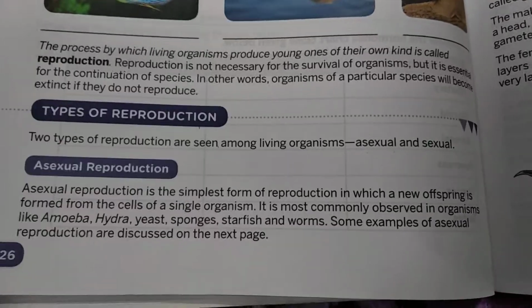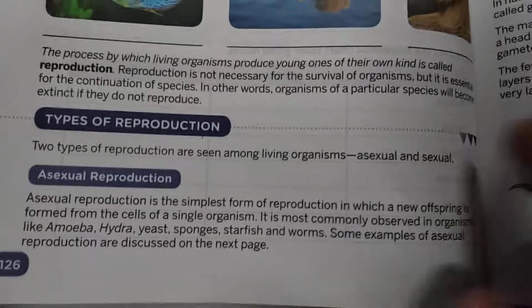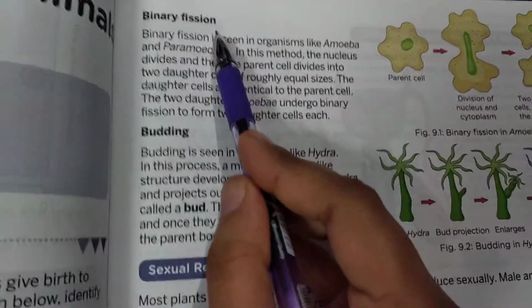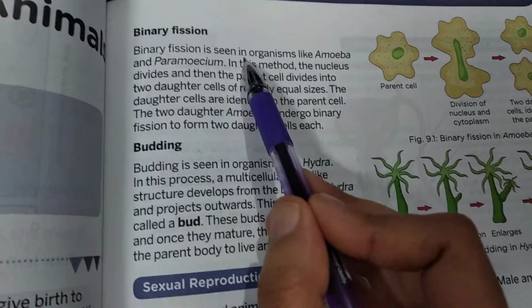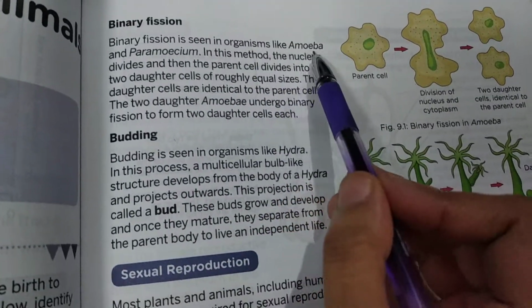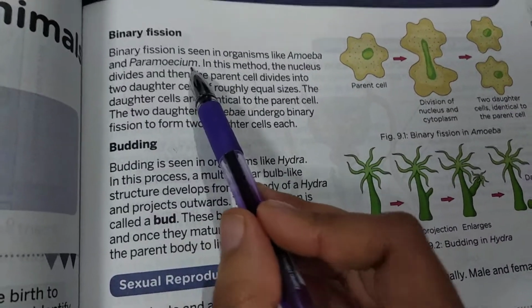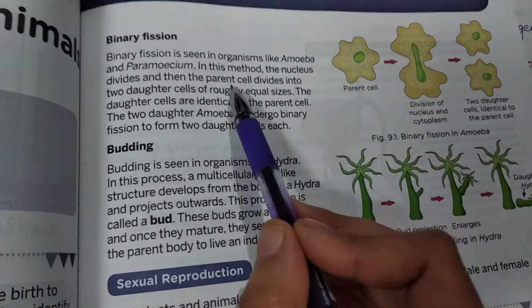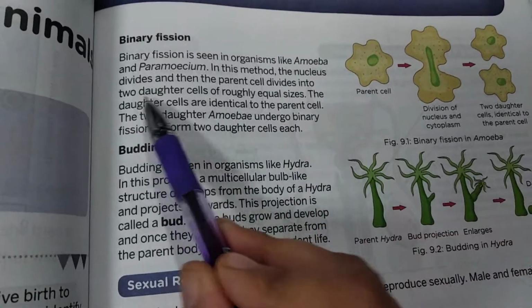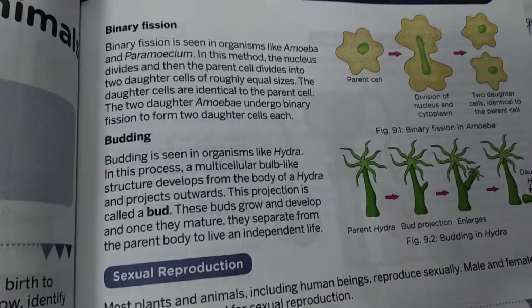Some examples of asexual reproduction are discussed here. You can see that the first one is binary fission. How it works? Let's see. Binary fission is seen in organisms like amoeba and paramecium. So in this method, nucleus divides and then the parent cell divides into two daughter cells of roughly equal sizes.